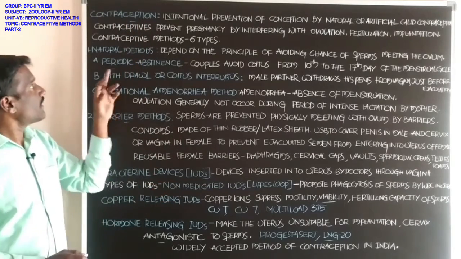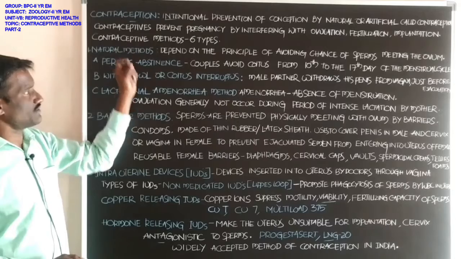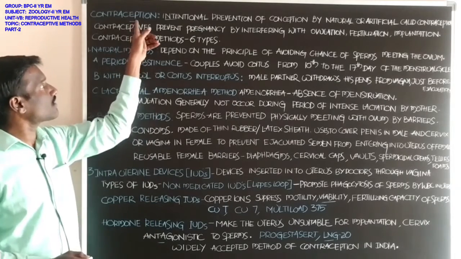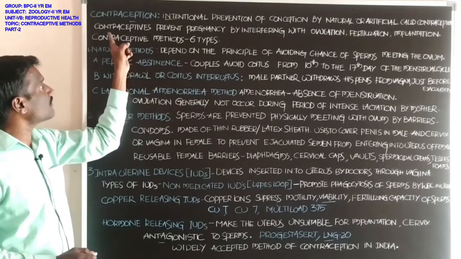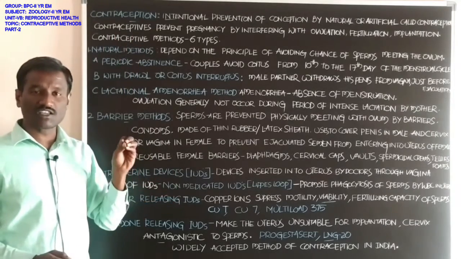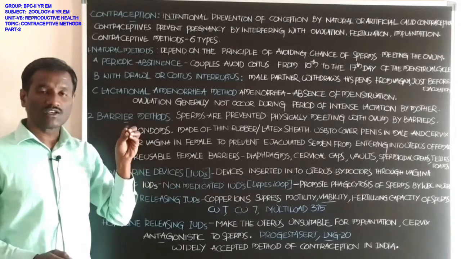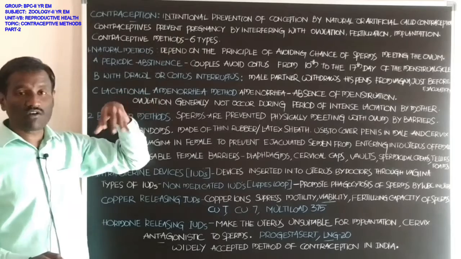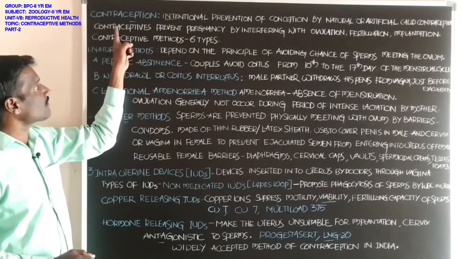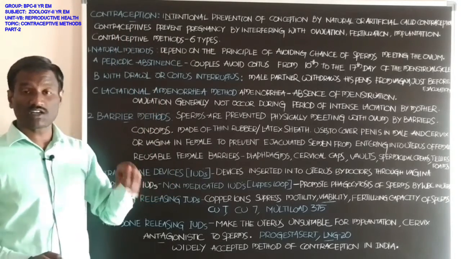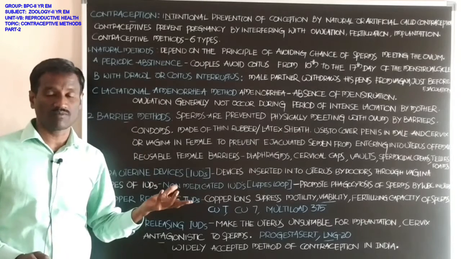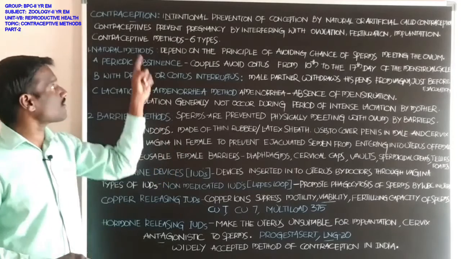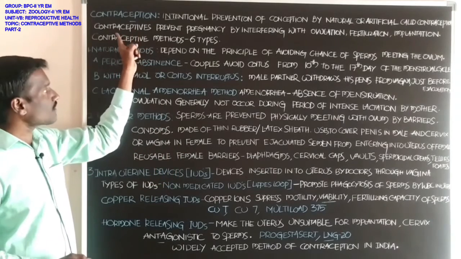Next, contraceptives. The instruments that are used in prevention of conception are called contraceptives.